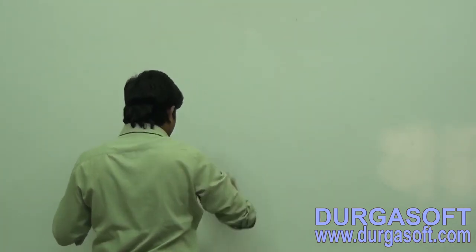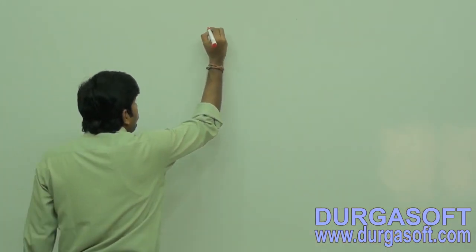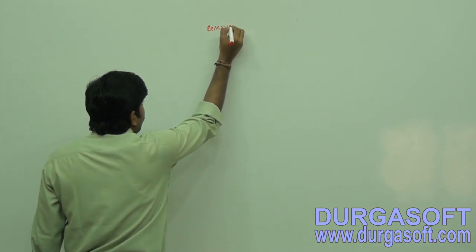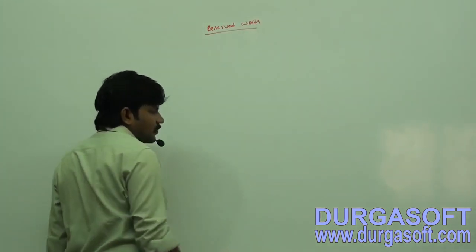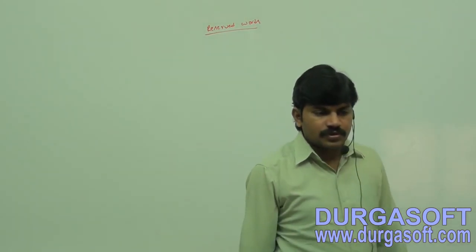So that's all. This is about the identifiers concept that we have. Now keep studying reserved words. Next subtopic, reserved words.